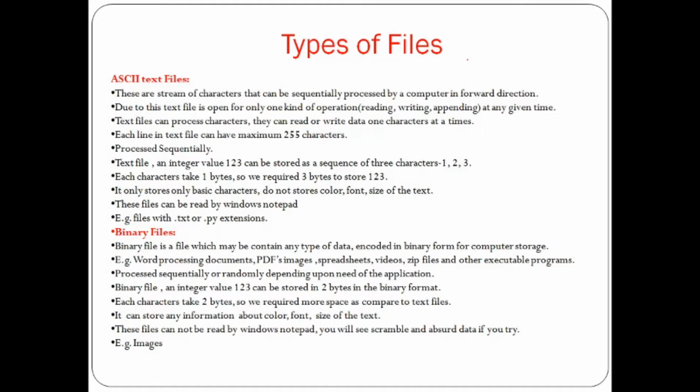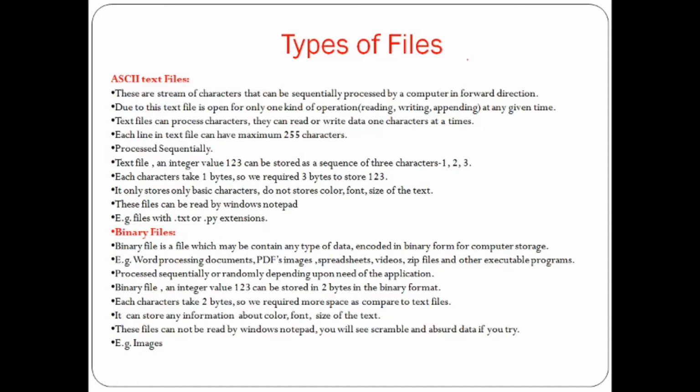It stores only basic characters. It doesn't store the color of the file, font, or size of the text. This file can be read by Windows Notepad, for example files with a .txt or .py extension. These are some examples of ASCII files.